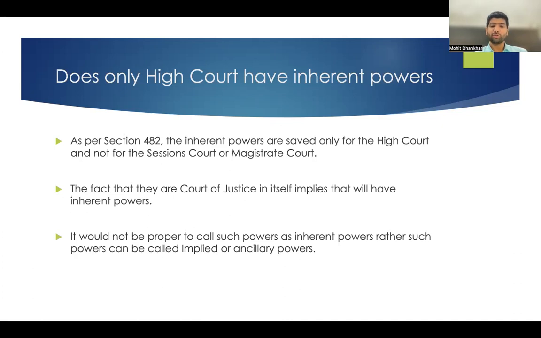Section 482 expressly uses the words High Court and saves the inherent power only for the High Court and not for the Session Court and Magistrate Court. But still, it cannot be said that they don't have any inherent powers. The fact that they are courts of justice in itself implies that they have some powers which are inherent. But as held in the case of Sakiri Vasu versus State of UP, it is not proper to call such powers of Sessions Court or Magistrate Court inherent powers. Rather, it would be proper if we call them ancillary powers or implied powers.